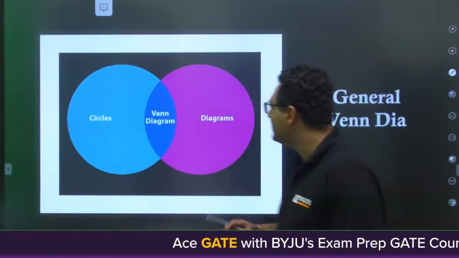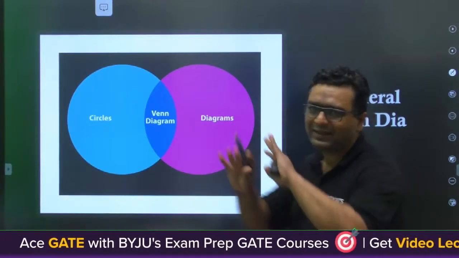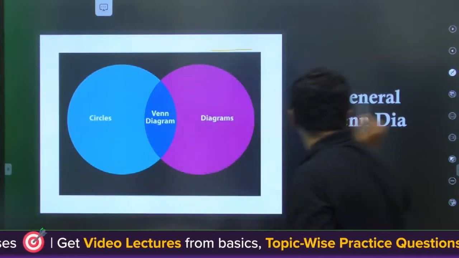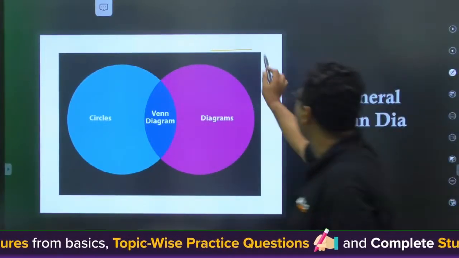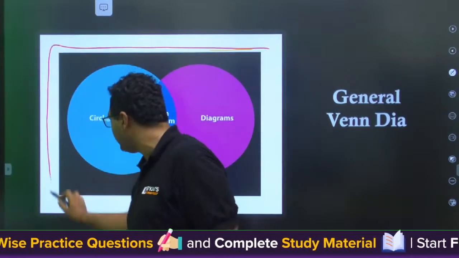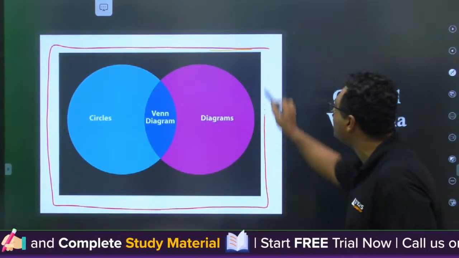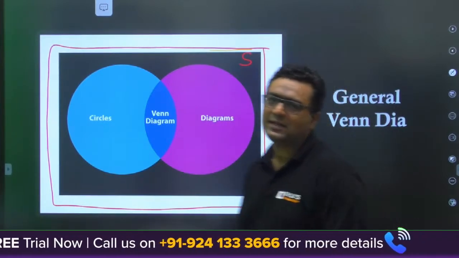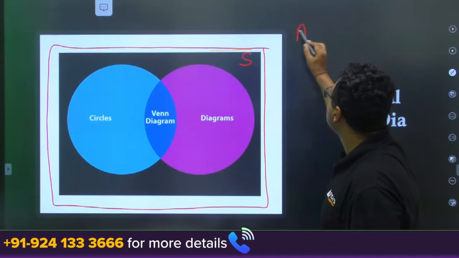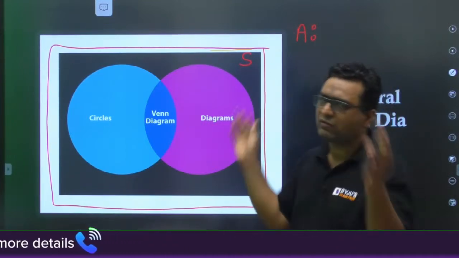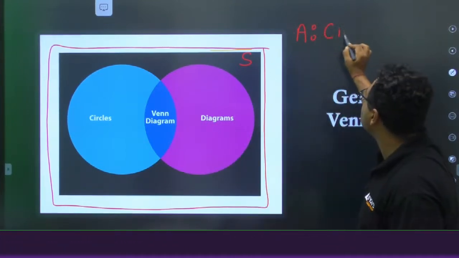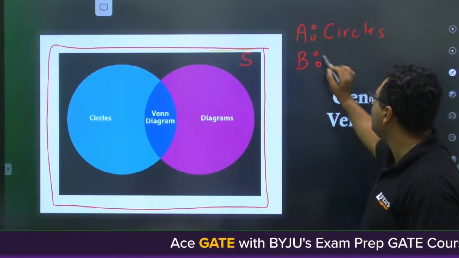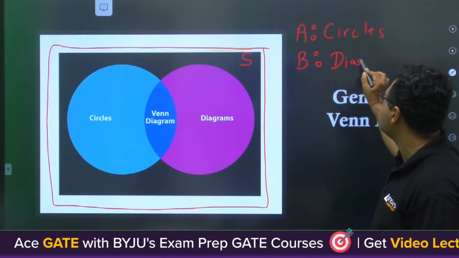Okay, in the Venn diagram, the entire sample space is denoted first of all by this rectangle. I will show it with the red color so that you can easily see it. This red box consists of the entire sample space, so you can write S here. Okay, and in this, let us say there is an event A, which shows some circles, and event B shows some other diagrams.